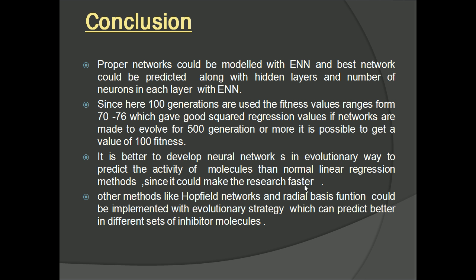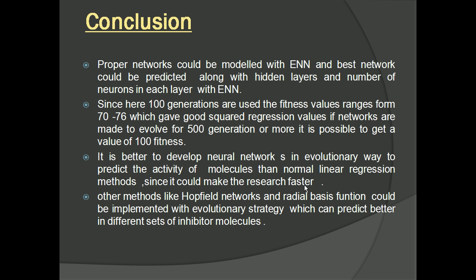As I said earlier, we have run for only 200 generations due to the lack of computational power. For 500 generations, it would take around 3 to 4 days or maybe more to get the fitness value. So it is better to develop a neural network in an evolutionary way to predict the activity of molecules than normal linear regression methods, to make the research faster and get the perfect architecture of the neural network.